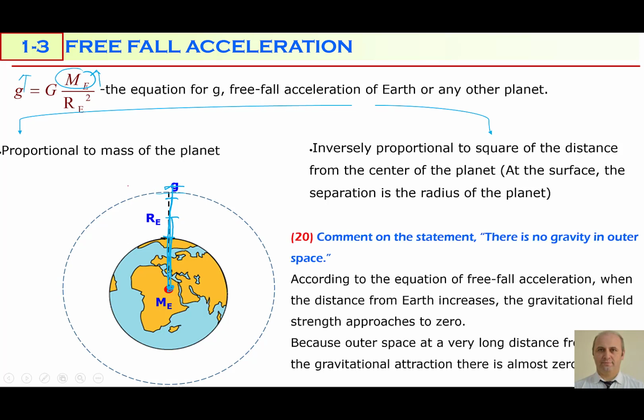Here is a chapter question about this. The question says: comment on the statement that there is no gravity in outer space. In fact, it's explaining that as you go away from the center of the Earth into space, what is increasing? R is increasing. As R increases, according to this equation, free fall acceleration decreases. If you go so far from Earth into outer space, R is going to be so big that gravitational field strength will be so small, almost equal to zero. The statement that there is no gravity in outer space is normally explaining this fact.